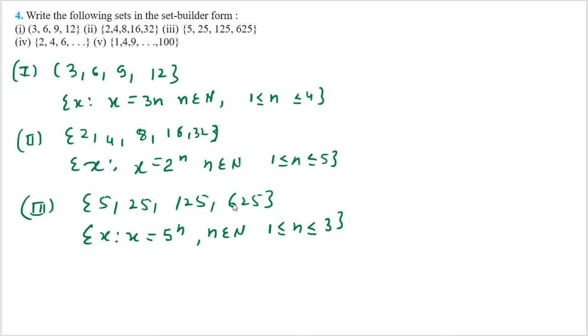How many numbers are here? 4 numbers are here. So you will write it like this.